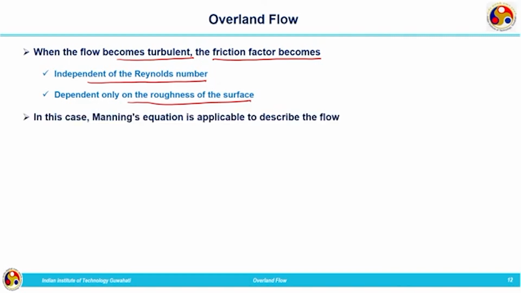So, we can make use of Manning's equation in that case to describe the flow, which is given by Q is equal to 1 by n A R raised to 2 by 3 S naught to the power of half. So, if the flow is turbulent, we will not make use of the previous expression for depth of flow. We will make use of Manning's equation and find the depth of flow using iterative techniques.